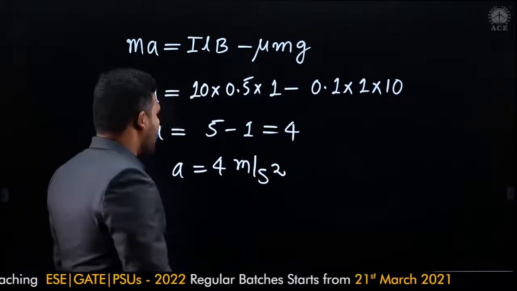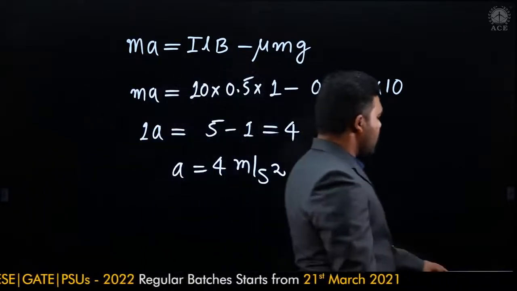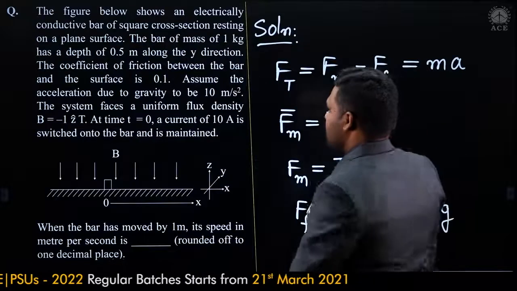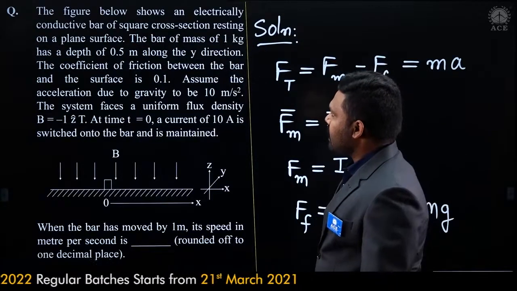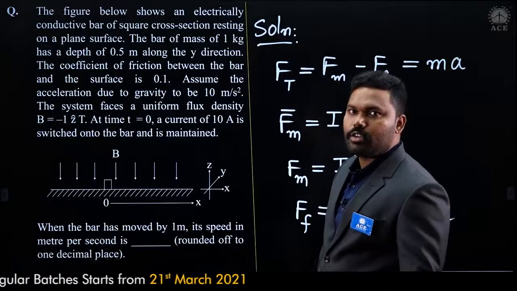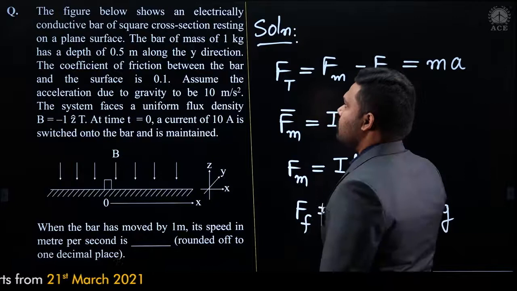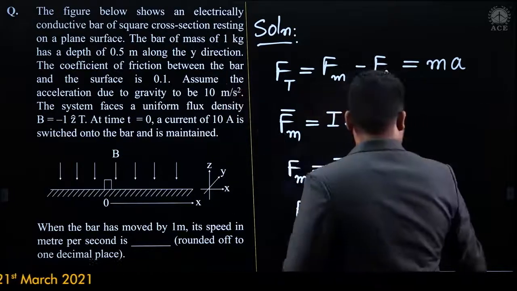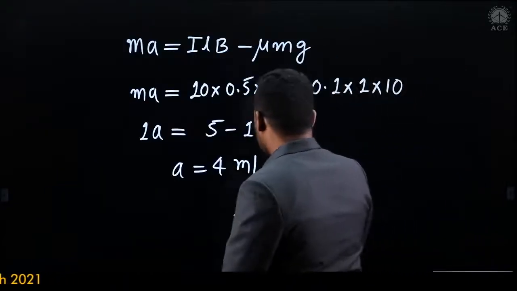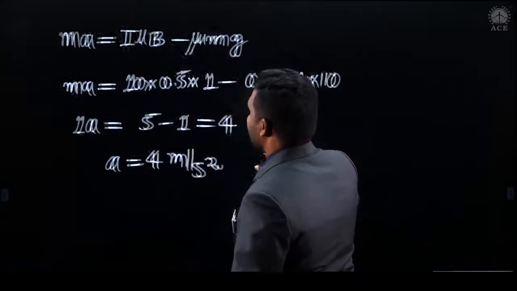Clear? Yes. But what do you want? You want here the velocity with which it is moving. You can notice that initially it is at rest. So you need to find out the velocity with which it is moving for the given distance. Fine. It is moving a distance of 0.5 meters. You can use the basics from your kinematics, and from there you can evaluate this.